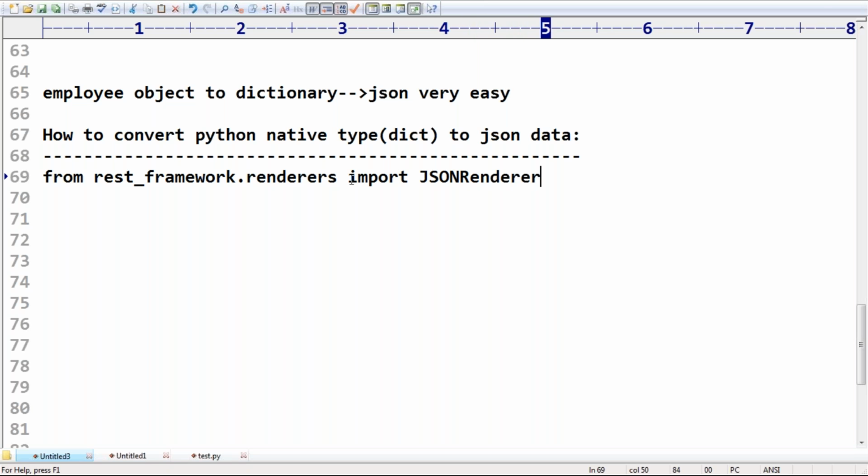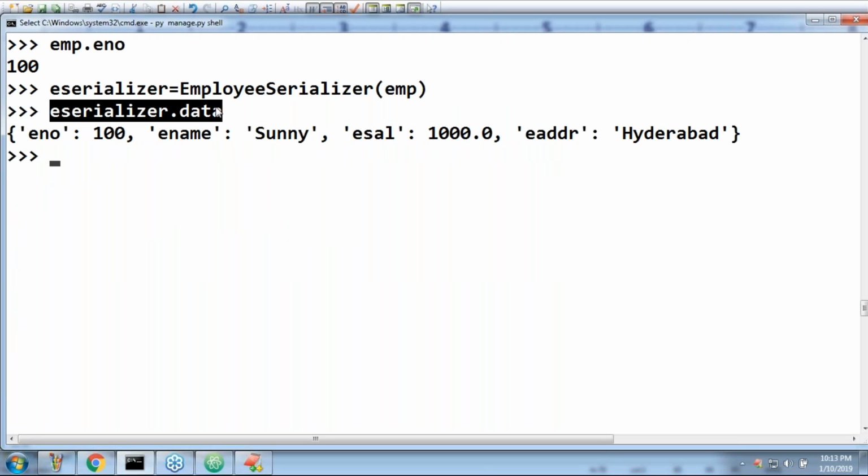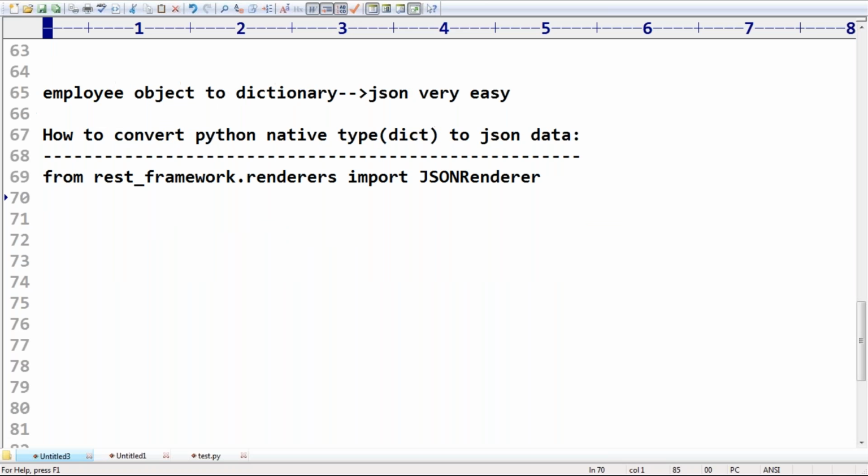Import JSON renderer. Very important, sir. We have to use JSON renderer. Now I want to convert that Python dictionary data into JSON, sir. Very simple. How you can get this JSON data is JSON renderer. JSON renderer is a class. Create an object dot render of.